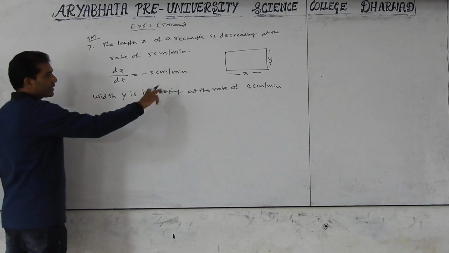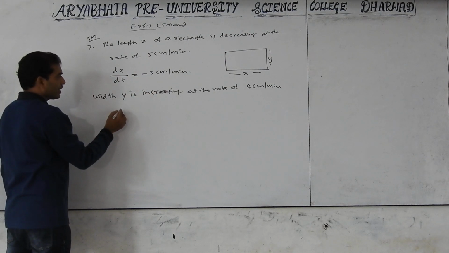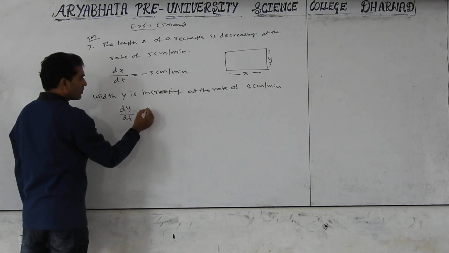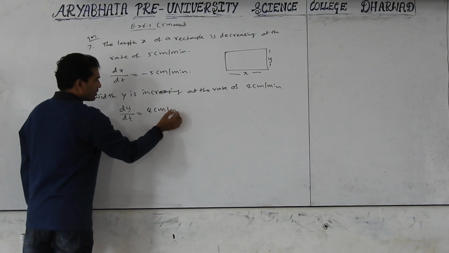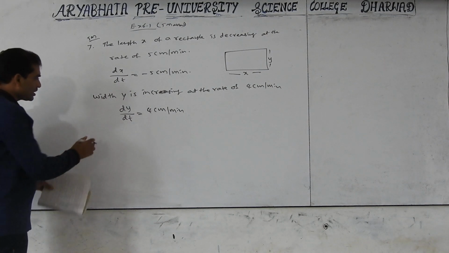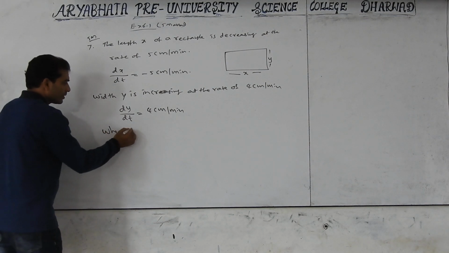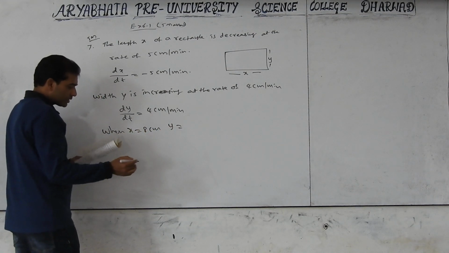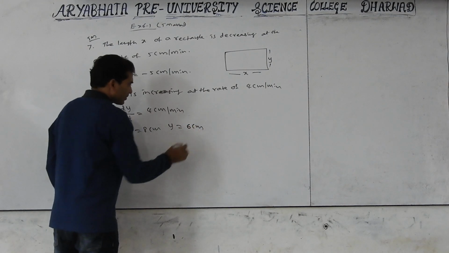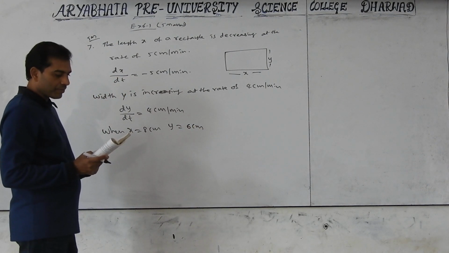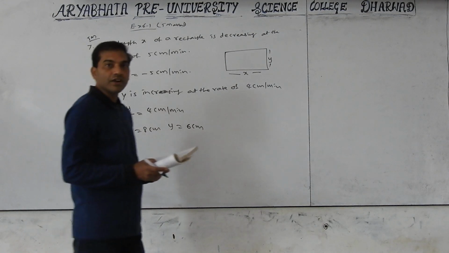Width y is increasing at the rate of 4 centimeter per minute means dy by dt is positive 4 centimeter per minute. When x is equal to 8 centimeter, y equal to 6 centimeter. Find the rates of change of the perimeter and area of the rectangle.